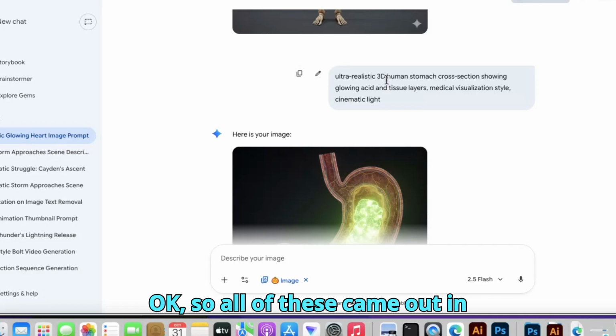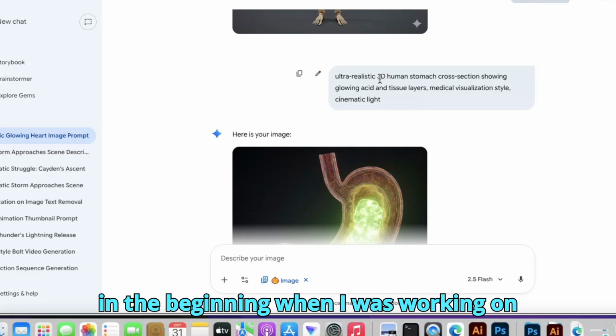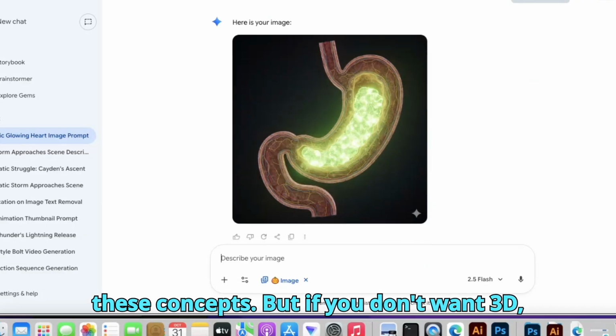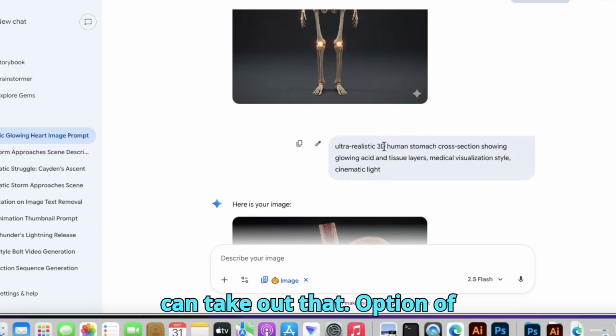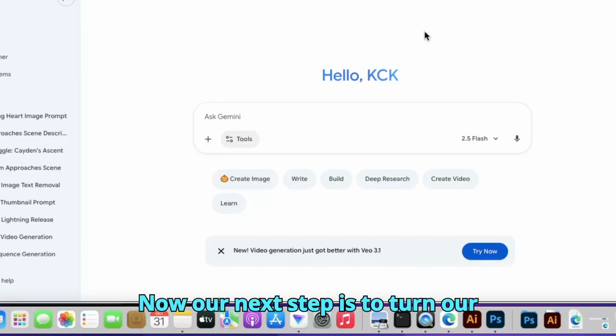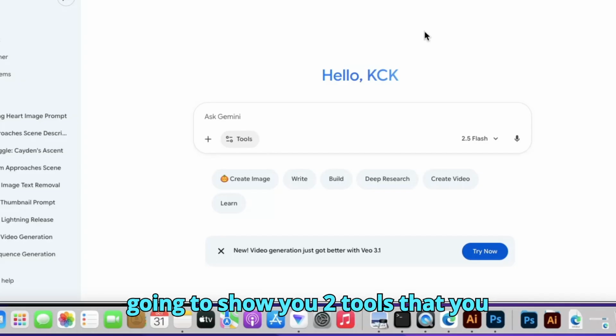So all of these came out in 3D, but this is something I didn't see in the beginning when I was working on these concepts. But if you don't want 3D and you want something more realistic, you can take out that option of 3D, okay? Now, our next step is to turn our images into videos. And for this step, I'm going to show you 2 tools that you can use, okay?